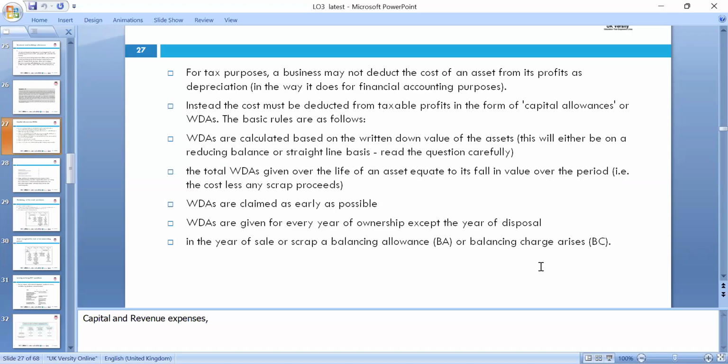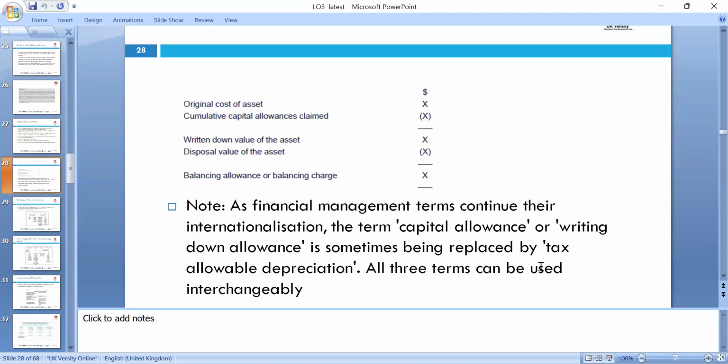The writing down allowance is claimed every year of ownership except the year of disposal, when there is a balancing allowance or a balancing charge. So we look at the original asset bought, the cumulative allowance claimed, the written down allowance, the value of the asset, and the disposal value, and then we can see whether we have a gain or loss.